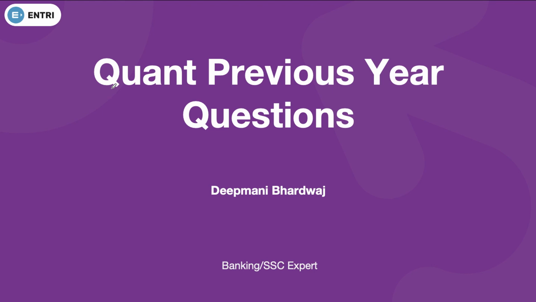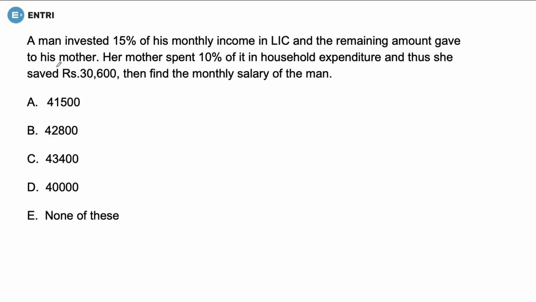So let's start with our first question. The first question says that a man invested 15% of his salary income in LIC and the remaining amount he gave to his mother. Her mother spent 10% of it in the household expenditure and thus she saved rupees 30,600. Then find the monthly salary of the man.